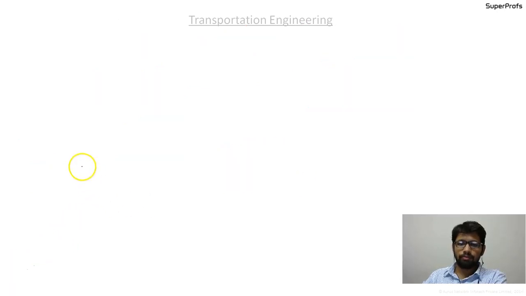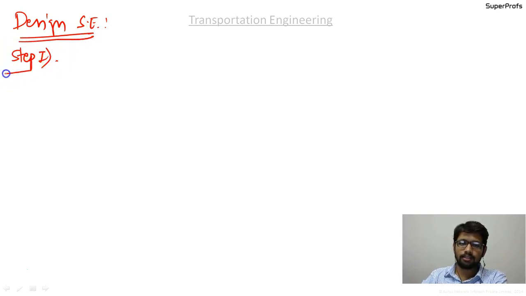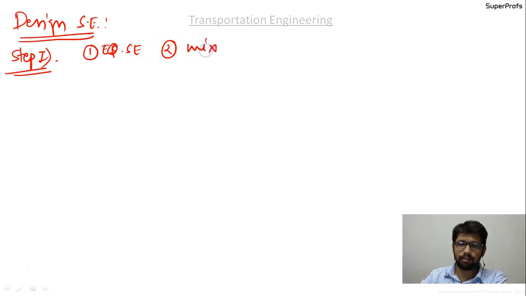Okay, so we moved on to discuss the design super elevation. In this case, step 1 was to consider two cases: first, the equilibrium super elevation, and second, the mixed traffic condition.